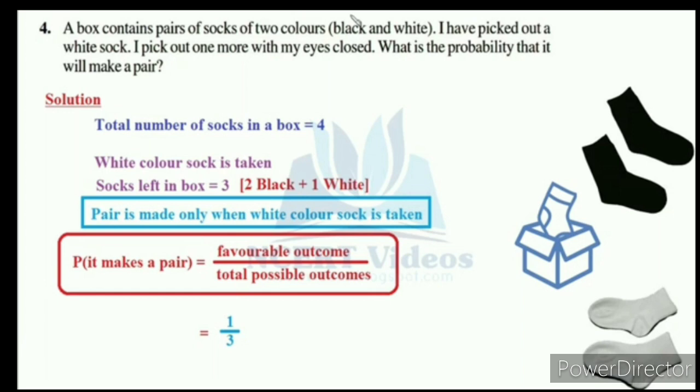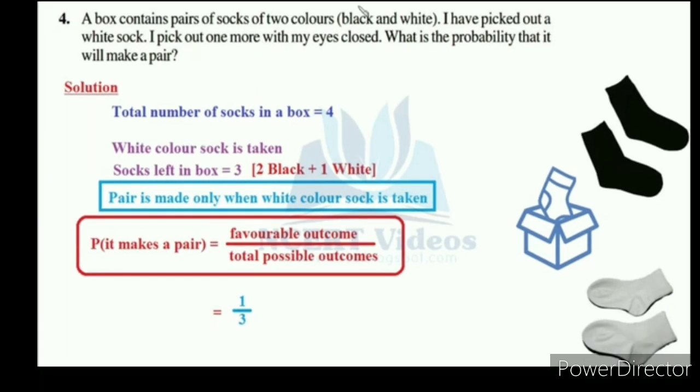Understood? Numerator 1 represents white socks. Denominator 3 represents the total number of socks in the box. Understood? Yes, copy down. Yes, we completed the data handling lesson.